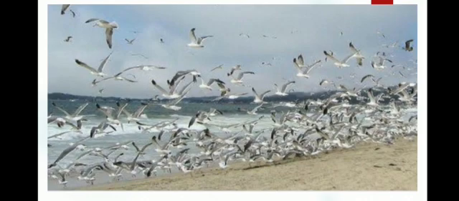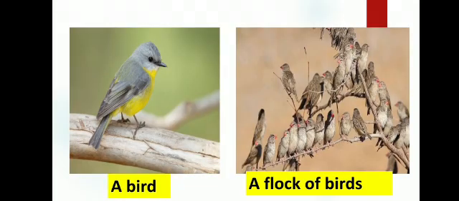Now look at this beautiful picture. What do you see? There are so many birds flying together. It is a really beautiful scene. Now what do you see here? First we see one single bird sitting on a branch. It is a bird. Bird is a naming word. So it is a noun. And what about second picture? We see many birds sitting on the tree. So together I can call this a group of birds.